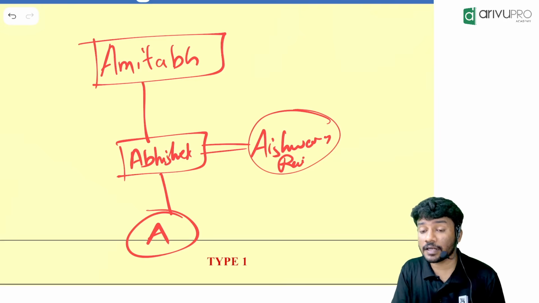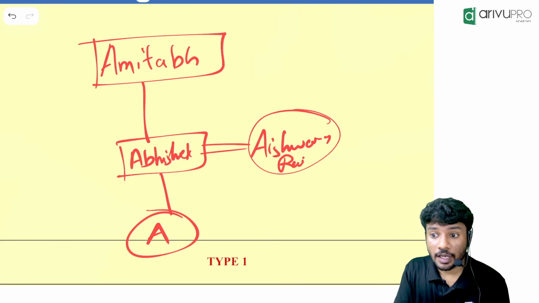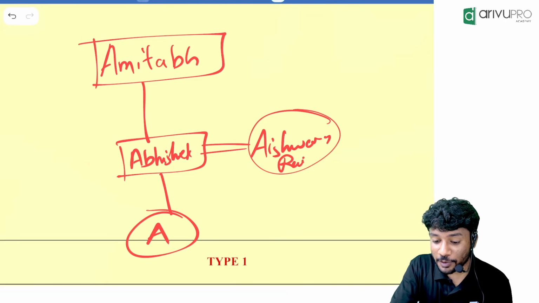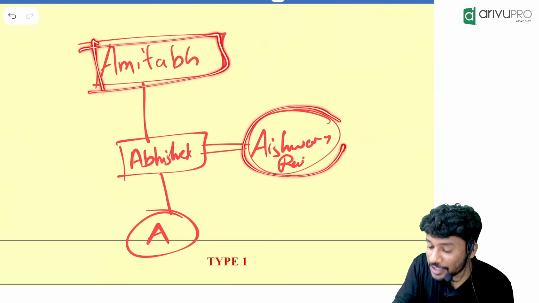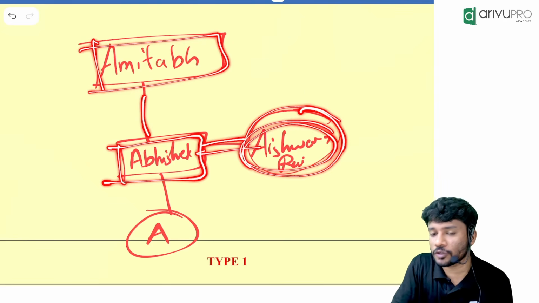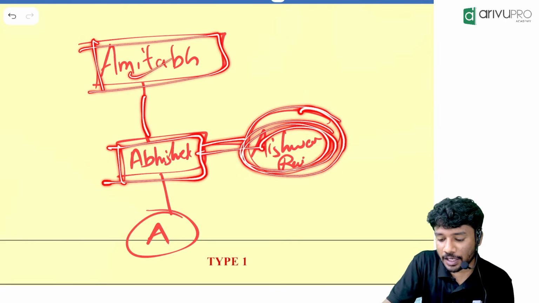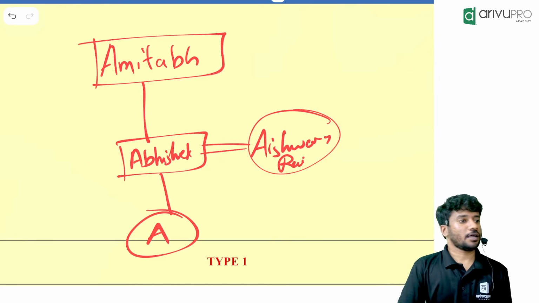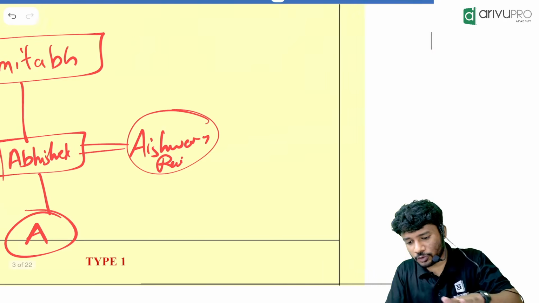How is Amitabh related to Aishwarya? Father-in-law, not grandfather. I am asking about Amitabh and Aishwarya. Amitabh is having a son and that son is married to Aishwarya. That means Amitabh is the father-in-law of Aishwarya. Got it, people?